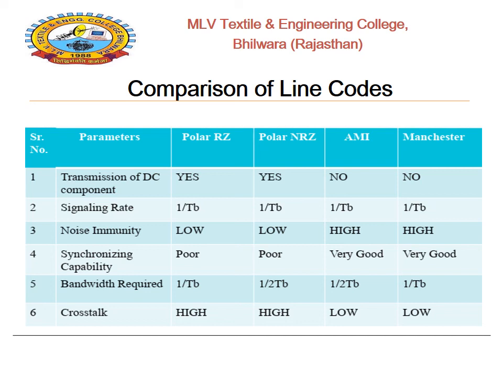Bandwidth requirement in case of polar RZ and Manchester is the same, that will be 1 upon TB. But in case of polar NRZ and AMI, it will be 1 upon 2 TB. Crosstalk, in case of polar RZ and NRZ, will be high, but in case of AMI and Manchester, it will be low.